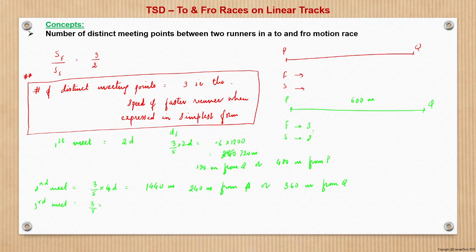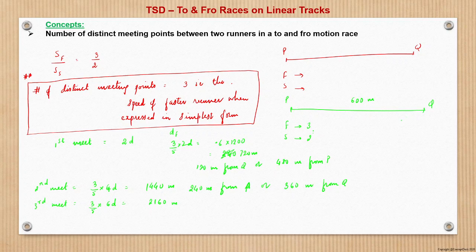Third meet, again 3 by 5 into 6d. This is 2160 meters. 2160 means what? 600 into 3 is 1800. So 1800 means by 1800 meters the faster runner would be at Q, right?